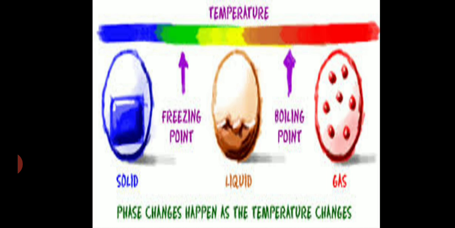solid, liquid and gas can be changed by temperature change. There is a particular temperature point between solid and liquid, and that point is called the freezing point or the melting point. The same point can be known as both. When solid gets converted to liquid, it is called the melting point, but the same point is known as the freezing point when the liquid gets converted to solid. In the same way, when liquid gets converted to a gaseous state at a particular temperature, the liquid starts boiling. That particular point is called the boiling point, and when gas starts converting to liquid, it is called the point of condensation.